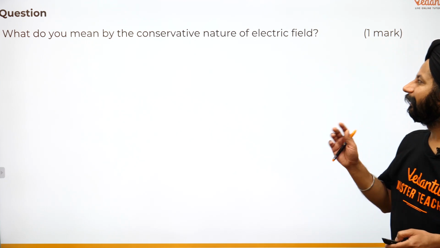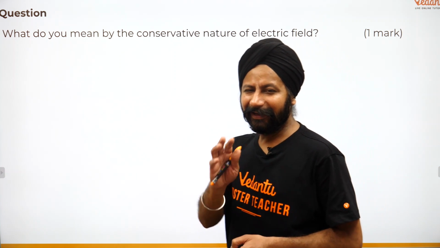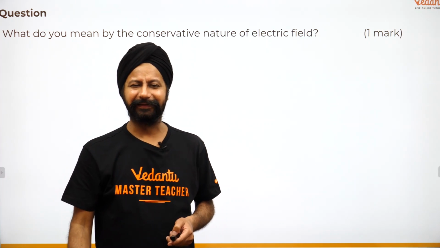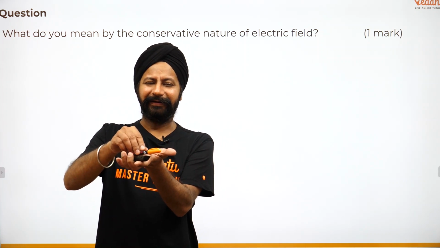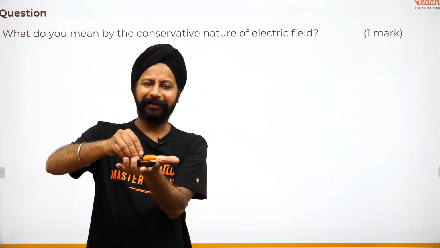What do you mean by conservative nature of electric field? And again, we are going to compare that with gravitation, because with gravitation you can see that. Pen यहाँ रखा है, pen यहाँ ले गए. How much work is done? यहाँ रखा था यहाँ ले गए.